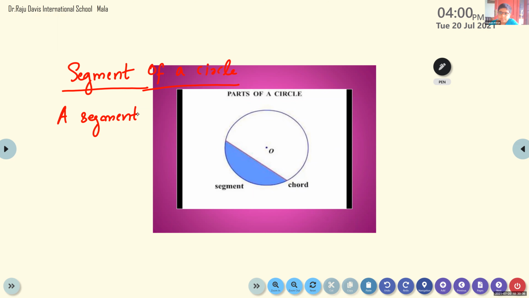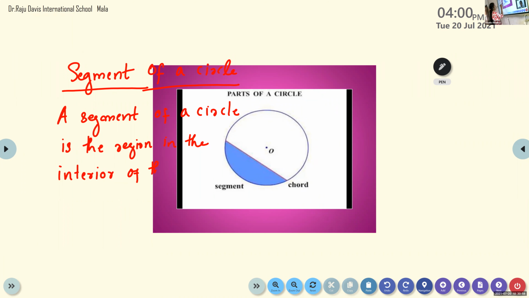A segment of a circle is the region in the interior of the circle enclosed by an arc and a chord. This is also in the interior part.